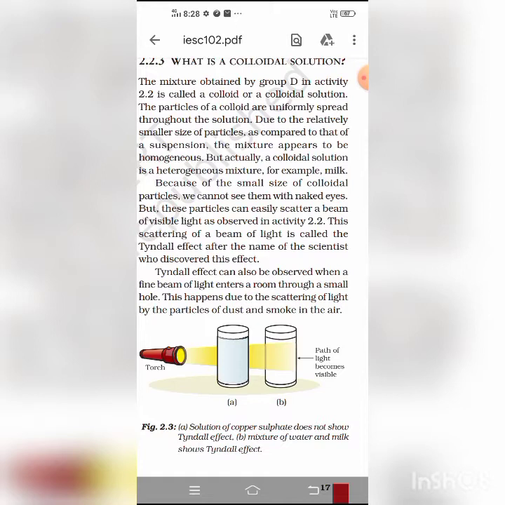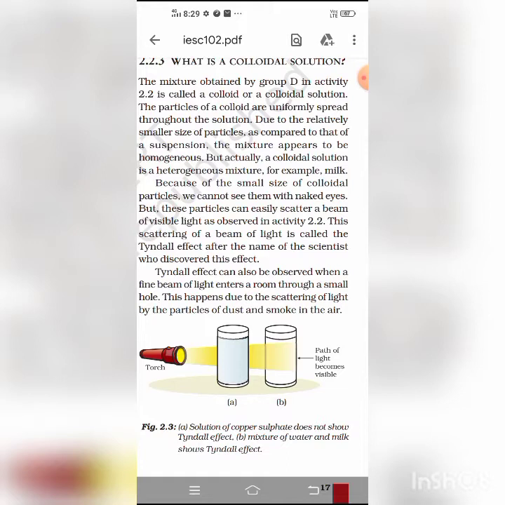The continuous medium in a colloid is called the dispersion medium, and the particles form the dispersed phase. I'm saying once again, the continuous medium in a colloid is called the dispersion medium, and the particles are called the dispersed phase. The particles of the dispersed phase are commonly called colloidal particles.